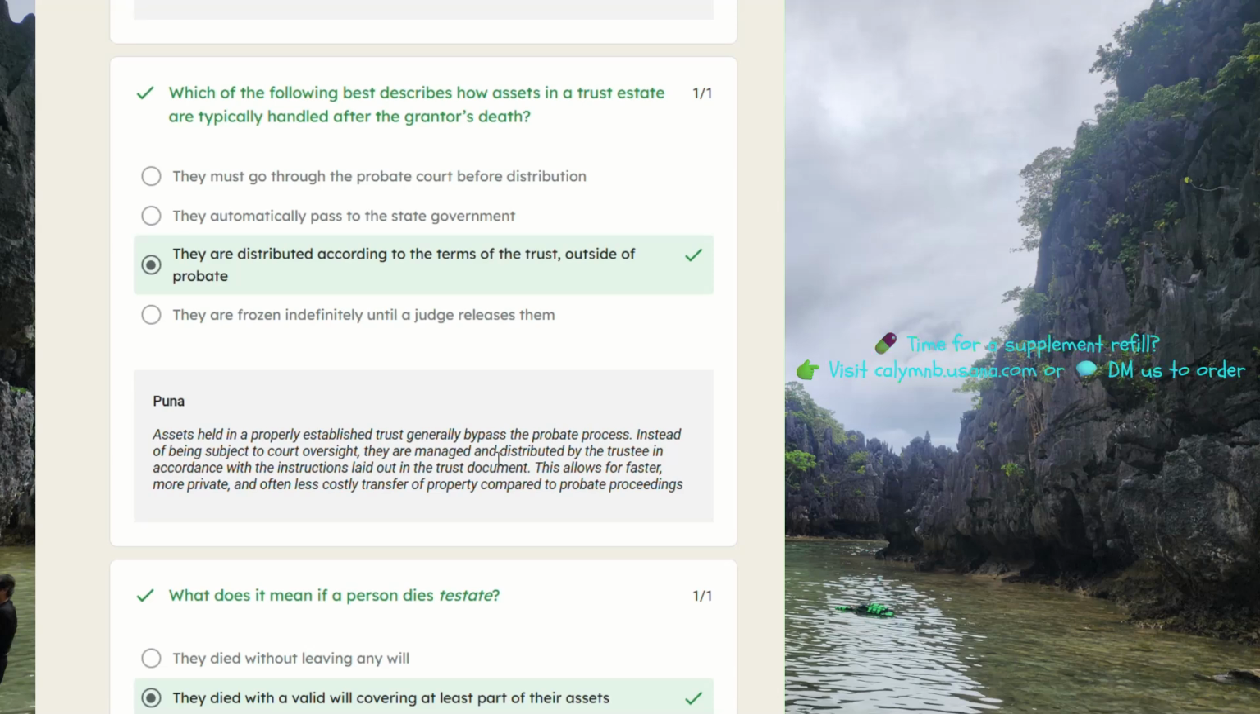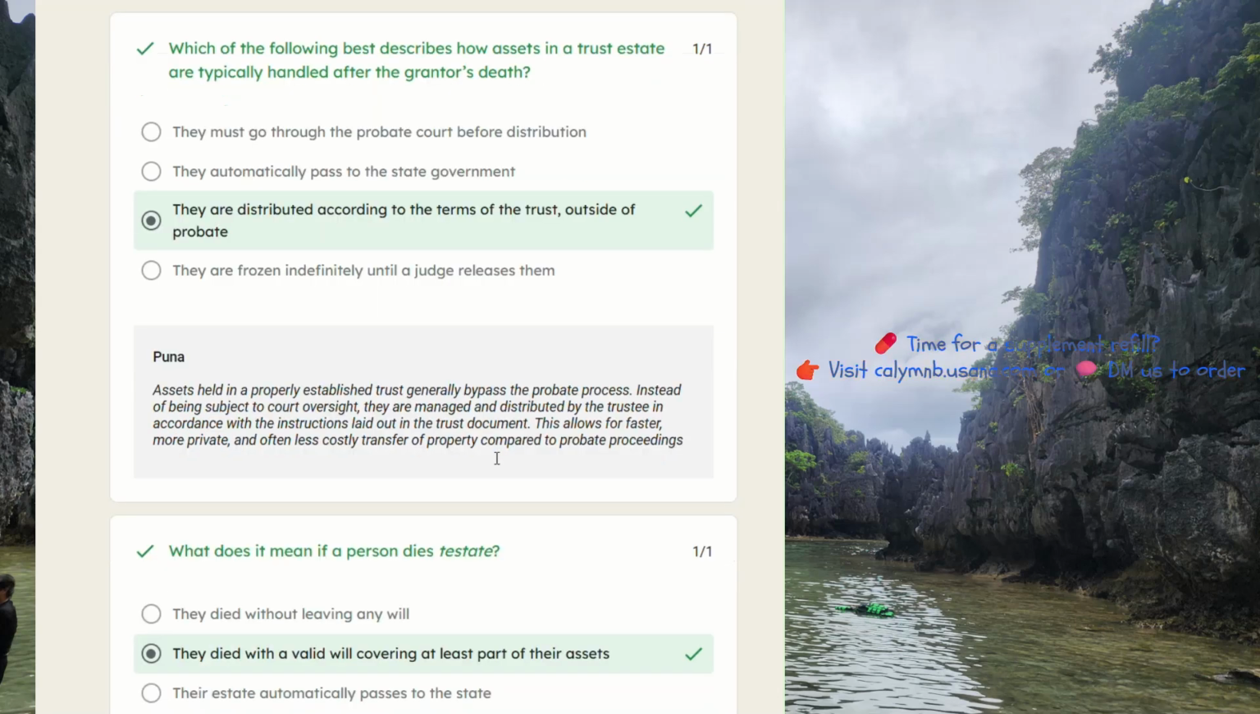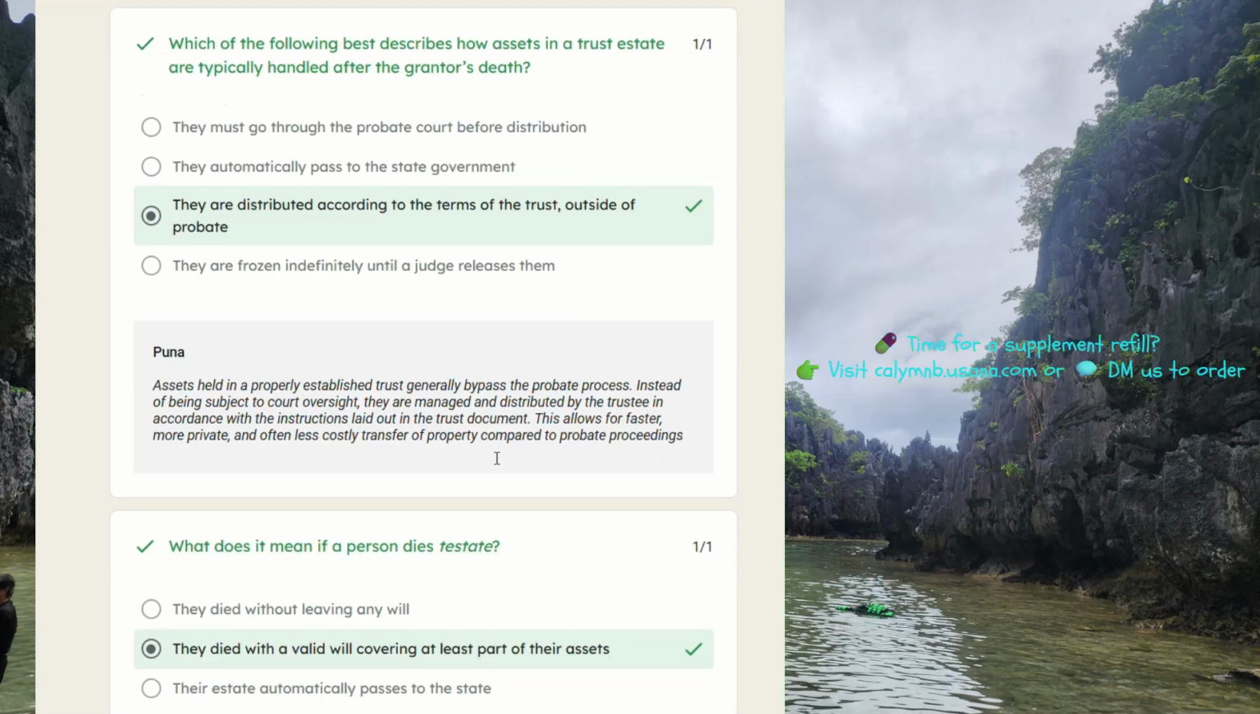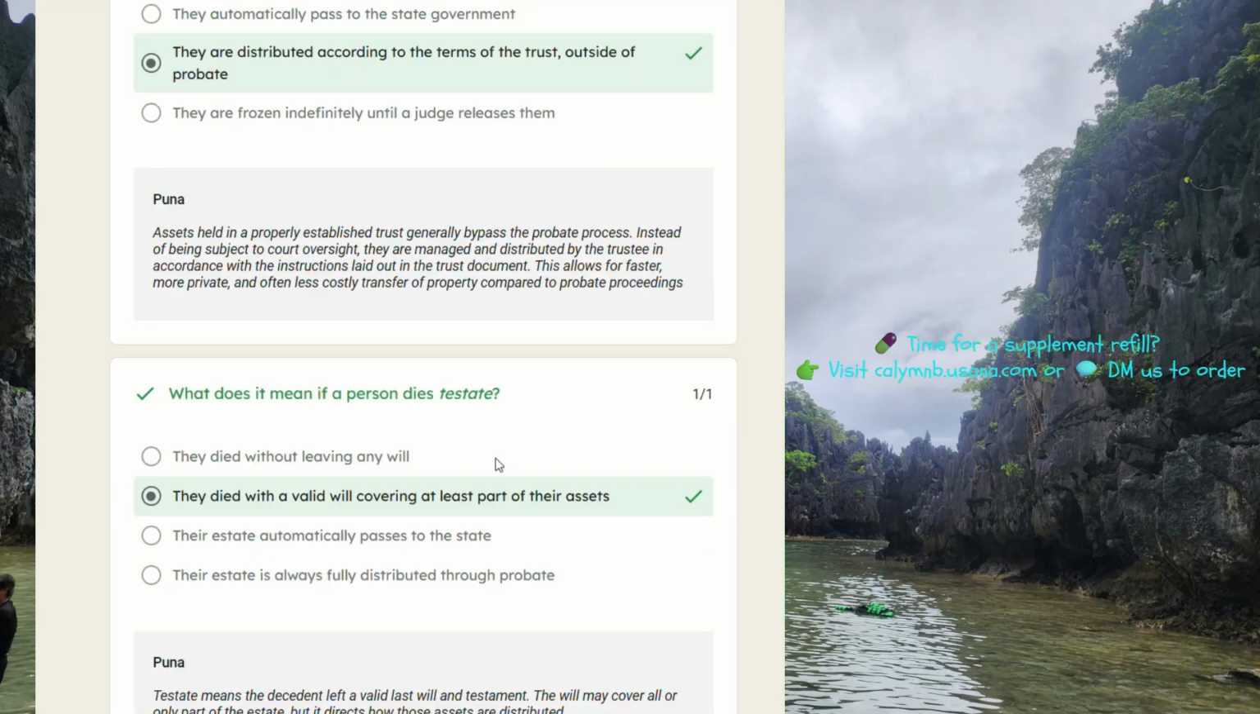Assets held in a properly established trust generally bypass the probate process. Instead of being subject to court oversight, they are managed and distributed by the trustee in accordance with the instructions laid out in the trust document. This allows for faster, more private, and often less costly transfer of property compared to probate proceedings.